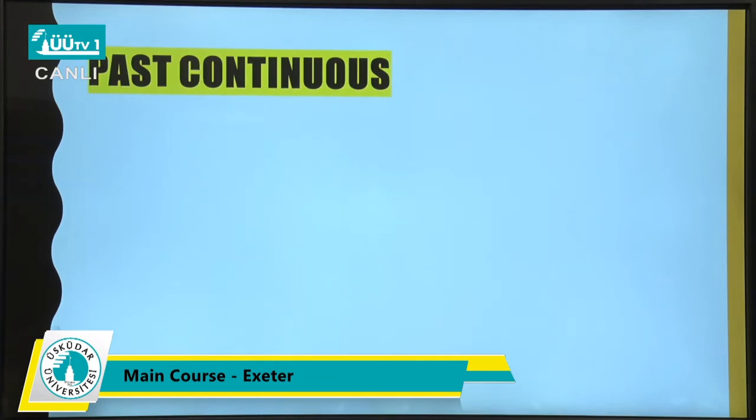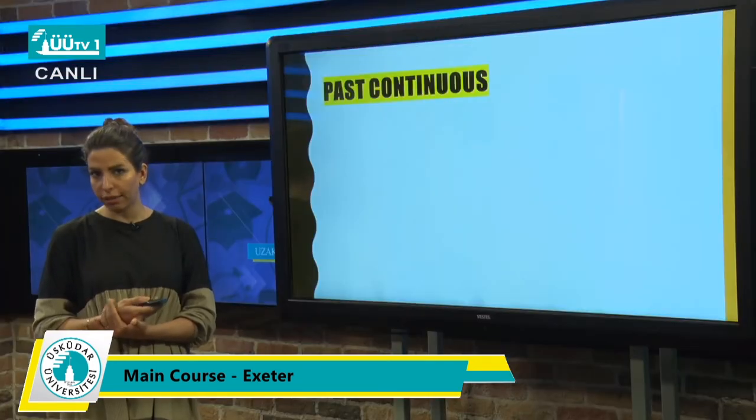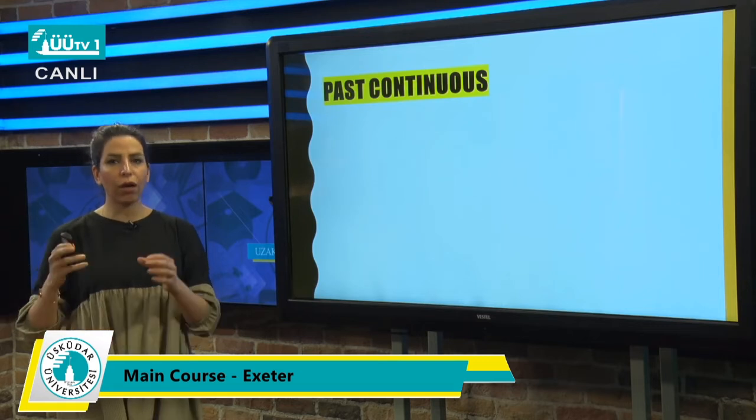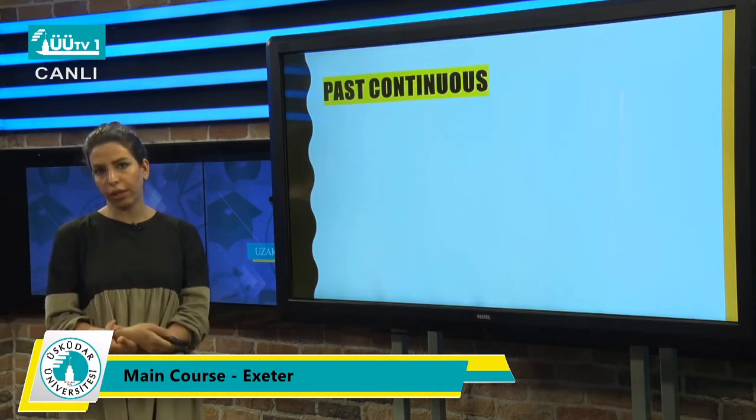So you see, I studied, then I took some. All of these verbs are talking about actions that happened before and have already finished. But whenever you're talking about past continuous, there's a difference between simple past and past continuous, because the focus of past continuous is the continuation of that action. One action has got some kind of continuation. It started in the past, lasted for a duration, and finished. Here in this tense, our focus is on duration.